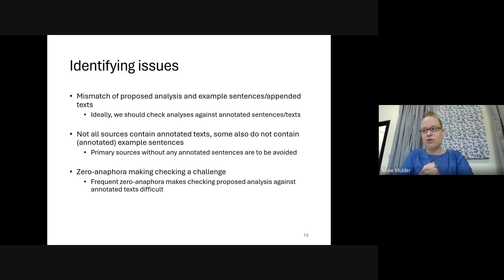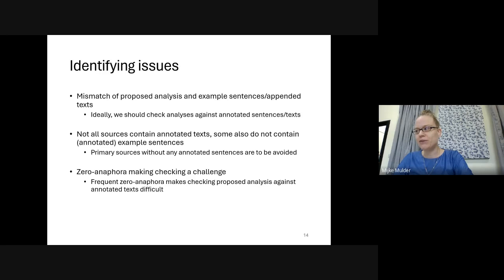Some primary sources also do not contain annotated example sentences. This is not strange for a secondary source, but for a primary source, this is a little bit unusual. And I think such primary sources should be avoided in a survey like this. Then checking a proposed analysis of case marking for a language against annotated text of that language.